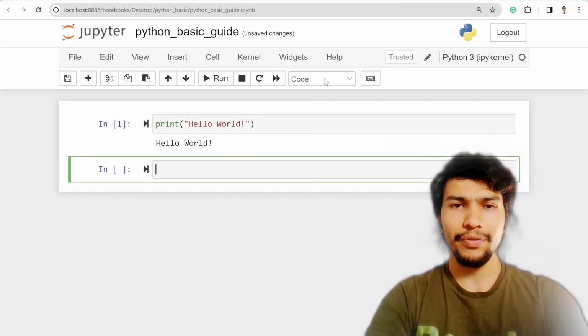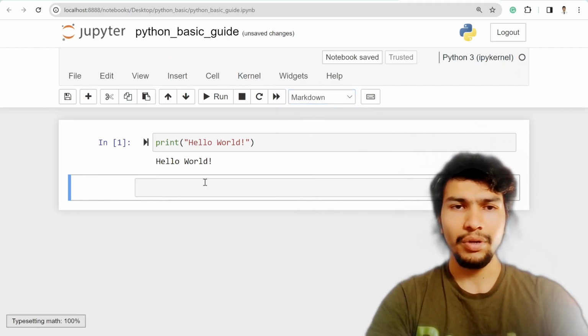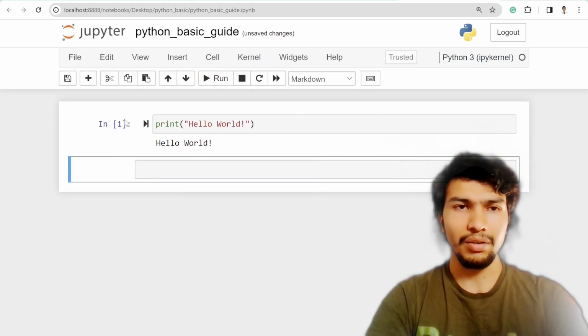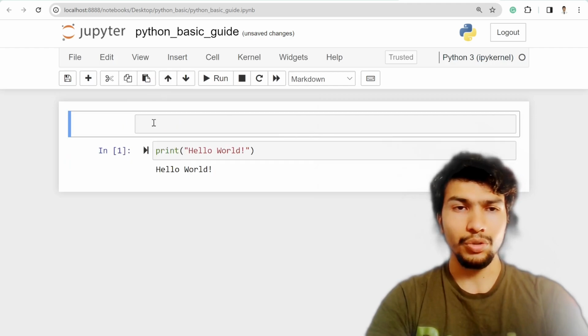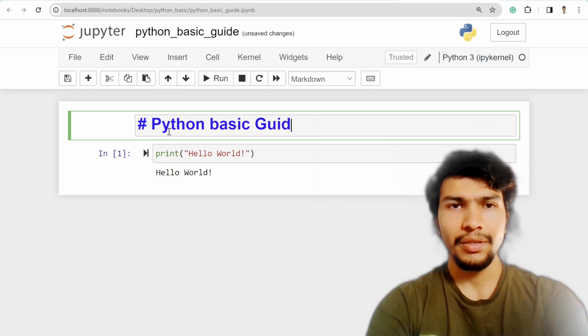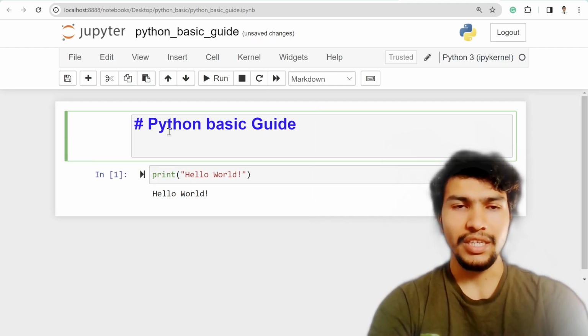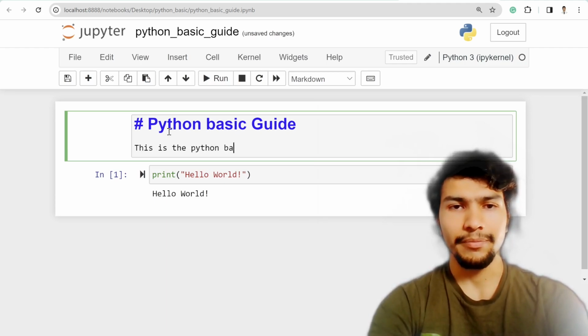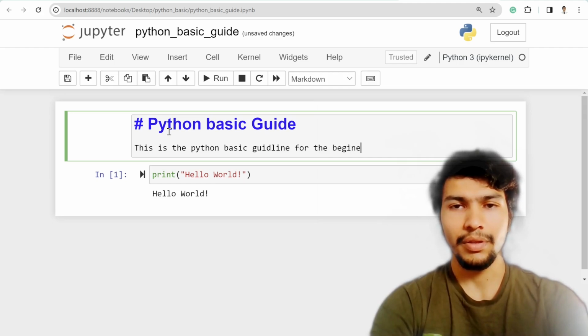And of course if you want to check the markdown, maybe I can convert this cell to markdown and move it up, and then I can also give it a title with a hashtag, and I can write Python basic guide, and then I can also write the text, this is the Python basic guide for the beginners.